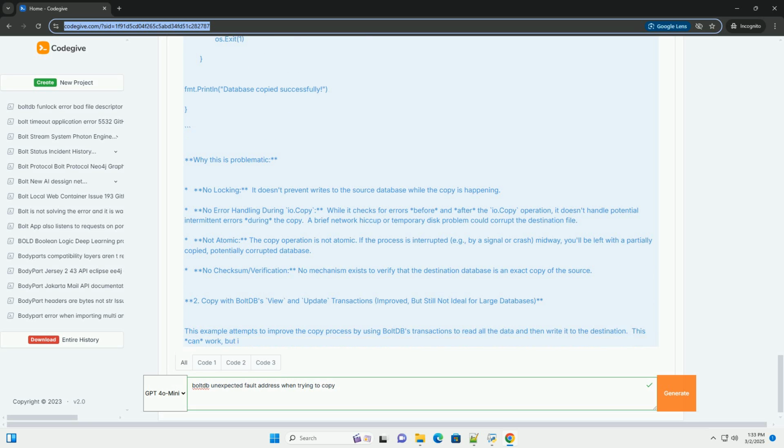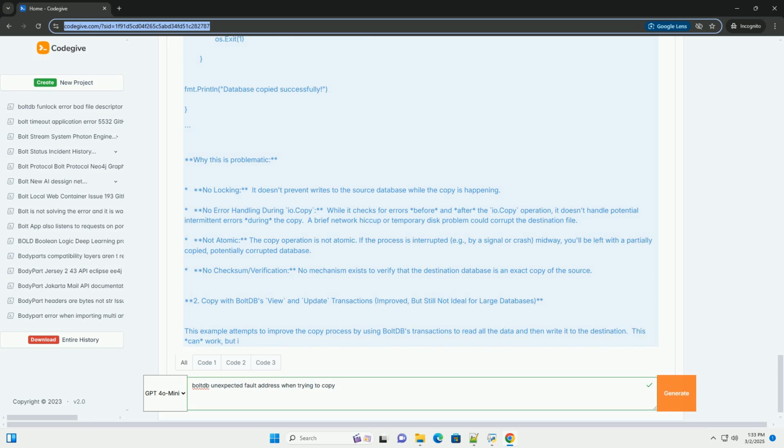It doesn't prevent writes to the source database while the copy is happening. No error handling during io.Copy. While it checks for errors before and after the io.Copy operation, it doesn't handle potential intermittent errors during the copy. A brief network hiccup or temporary disk problem could corrupt the destination file.